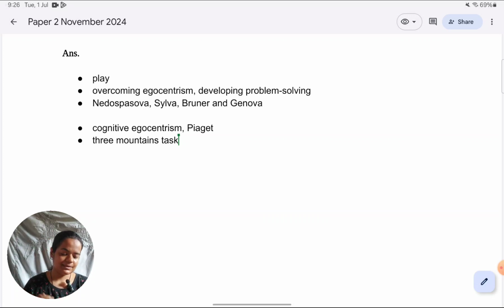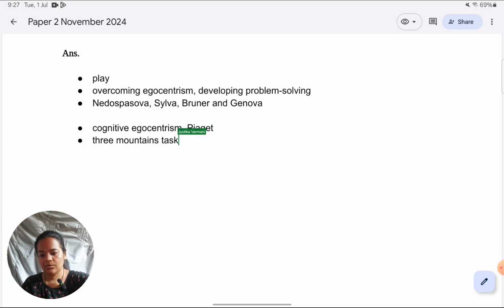So in that study, the three mountains task has been used, so I'm going to explain what it is so that there is clarity to the study. All this counts as showing understanding, as explaining terminology in the mark scheme. So first, larger terminology is explained, like the larger concept of cognitive egocentrism, and then more specific terminology, which is relevant to the Nedos-Pasova study.